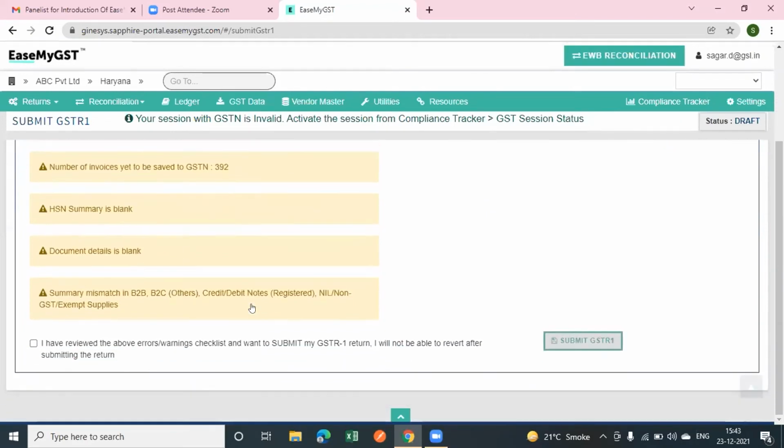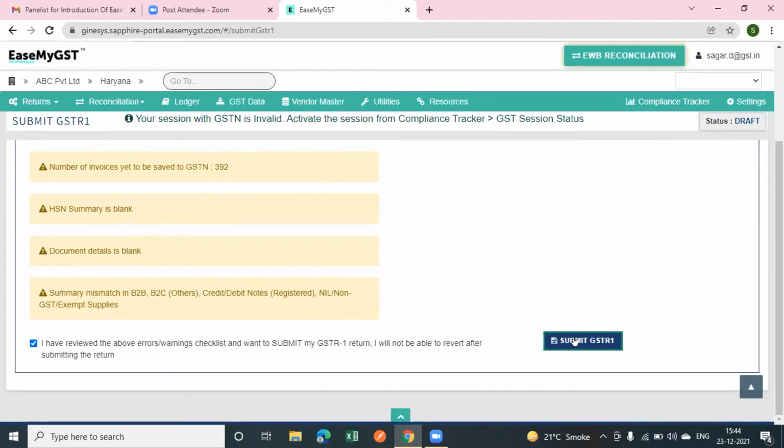So after correcting these things at your end, you can click on this checkbox and then click the button Submit GSTR1, and you can easily submit the data to the GSTN portal from the EaseMyGST portal from here. There is no need to go to the government portal for submitting, for filing return, or for validating the data.